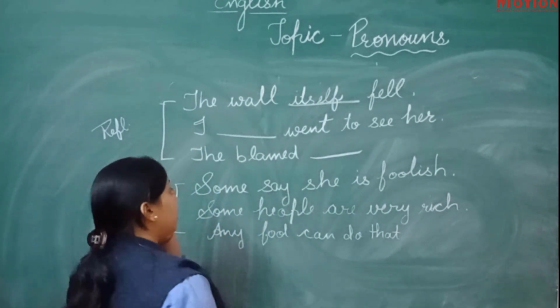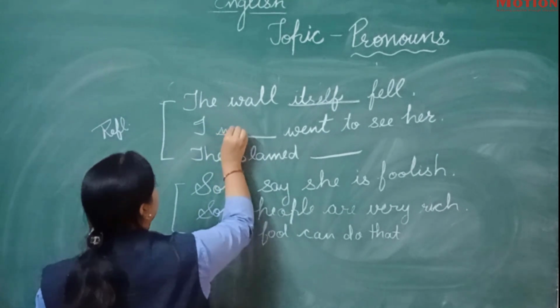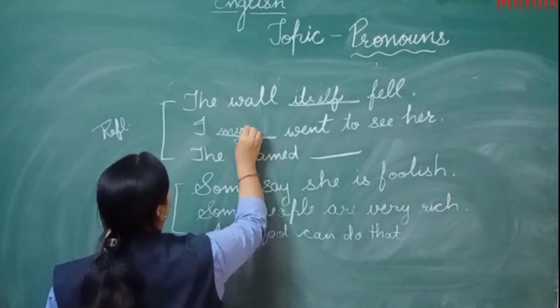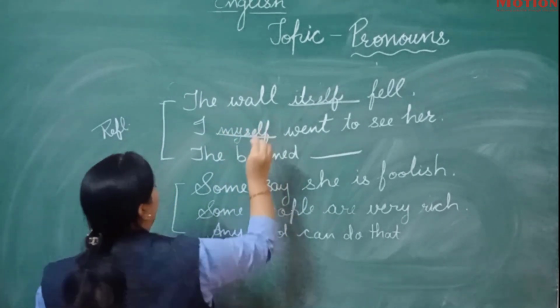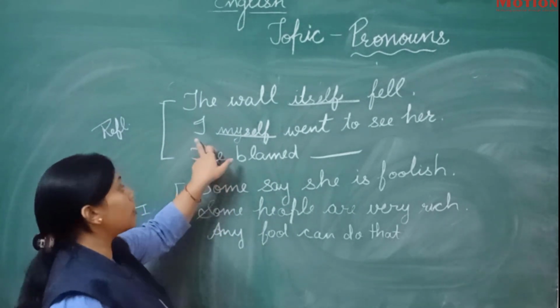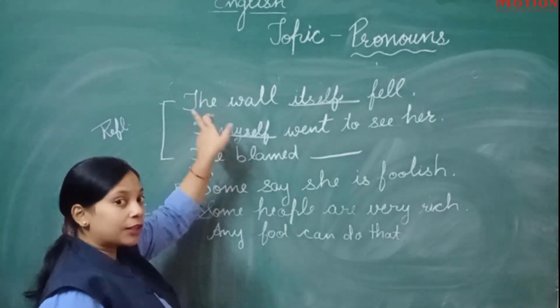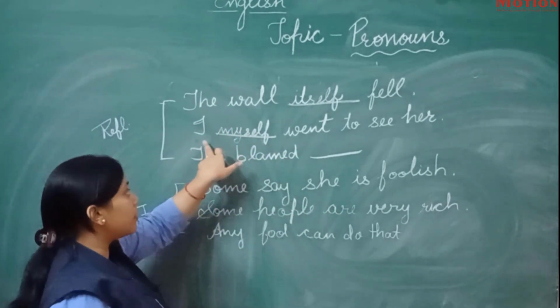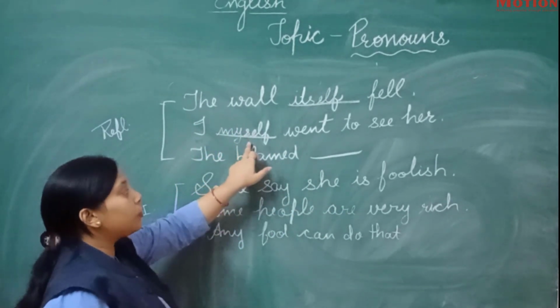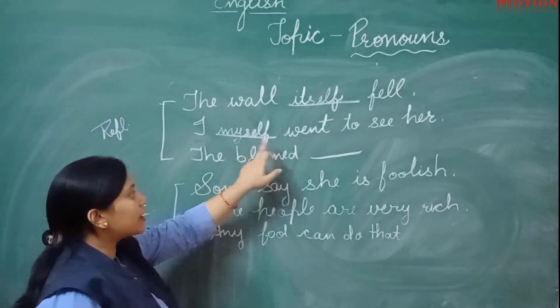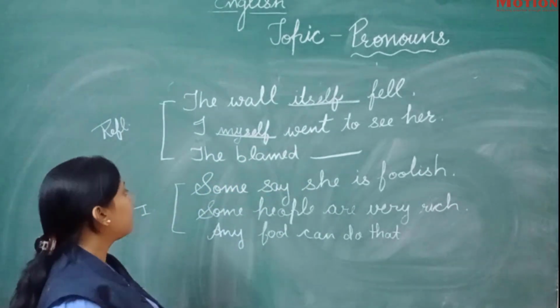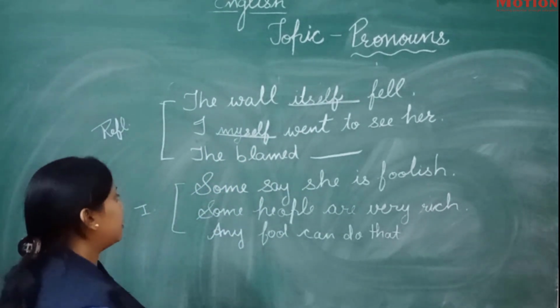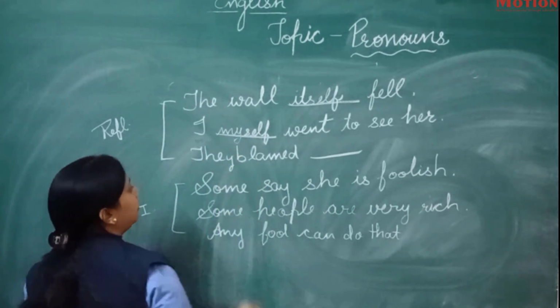So I myself, because we have seen in the first lecture's table that if we have to use a reflexive pronoun for the first person, then we will use myself. So I myself went to see her. They blamed